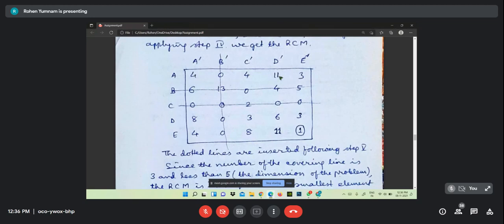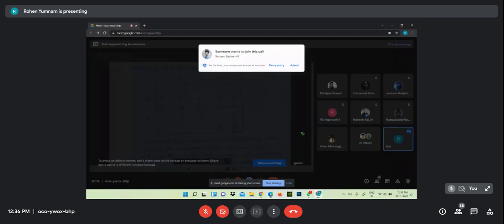It is 4, 4, 11, 3, and 8, 3, 6, 3, 4, 8, 11, 1. Among these, you select the minimum, smallest. Which one is the smallest? 1. That is why I circle it.